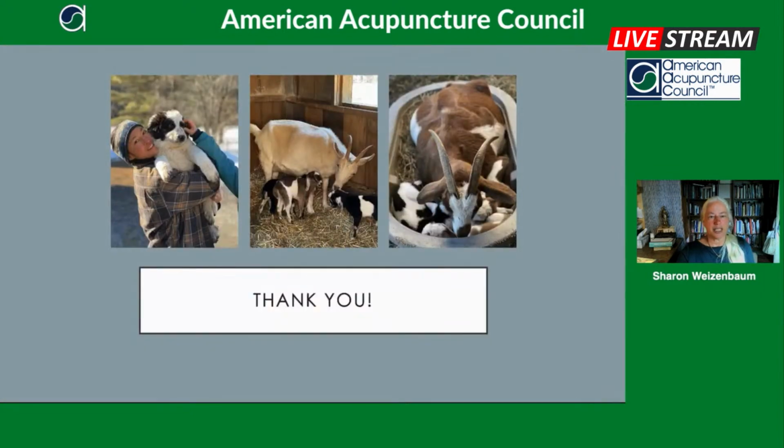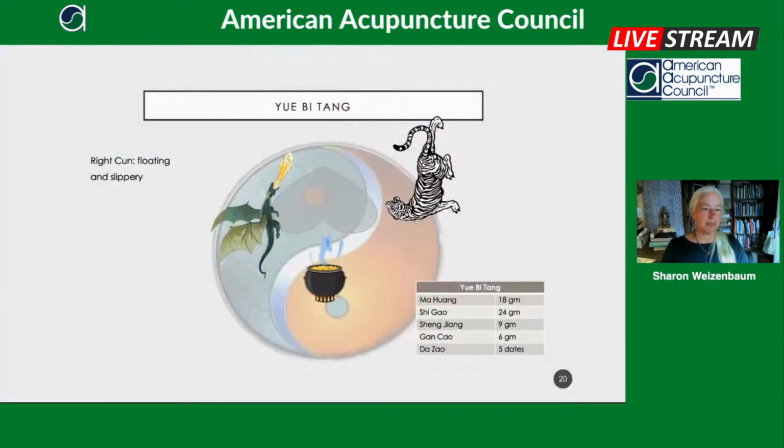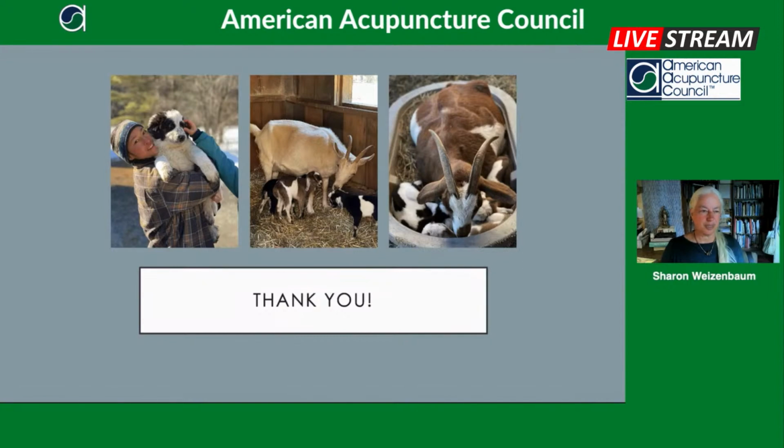Okay, so thank you. Just to end with a few little farm pictures. We had 3 pregnant goats, and every one of them had triplets. This is a couple of them. And so now we have 9 baby goats. So that's Elm and Jasmine with their babies, and that's my daughter, the farmer, with our puppy that was born New Year's Eve here. Okay, well, thank you very much, everybody.